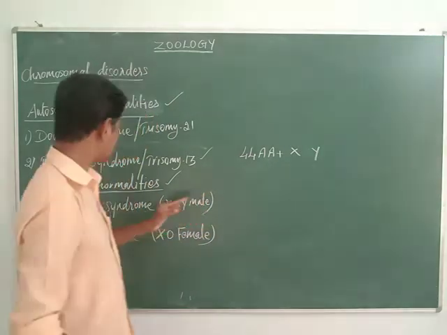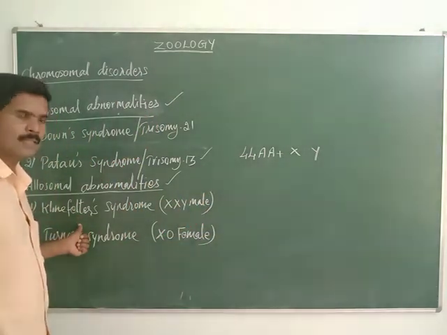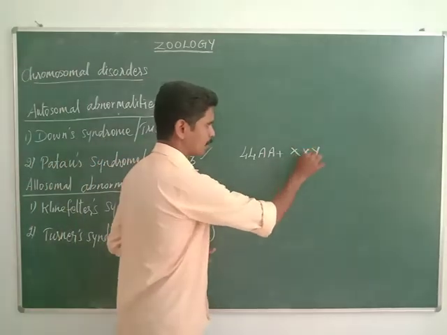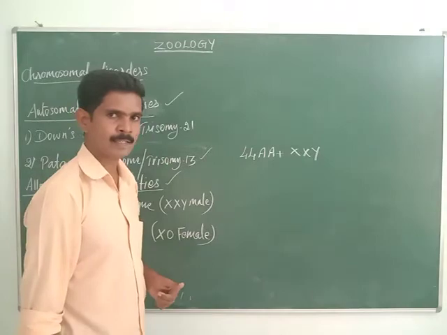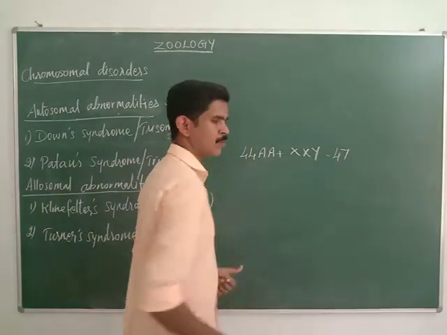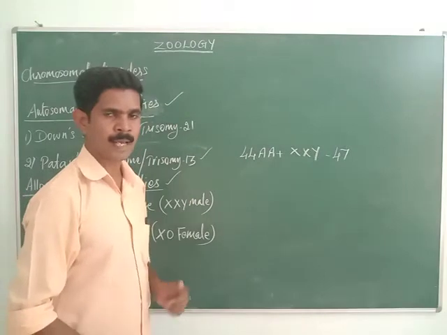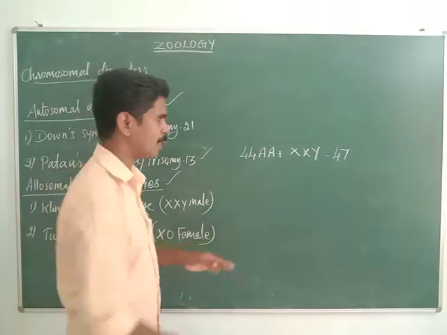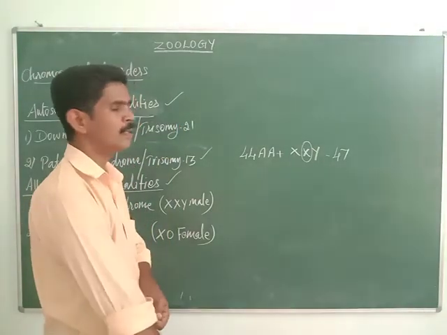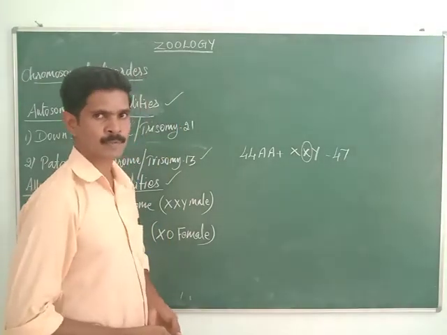But the person who is affected with Klinefelter syndrome has one more additional X chromosome in the body. So in their body, totally 47 chromosomes are there. Actually 46 is the normal number, but here one additional X chromosome is added in their body cells, so they have 47 chromosomes.